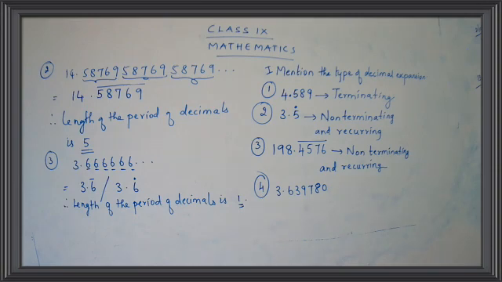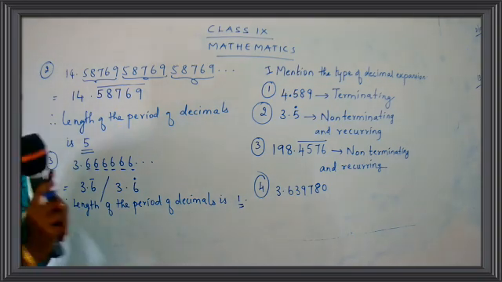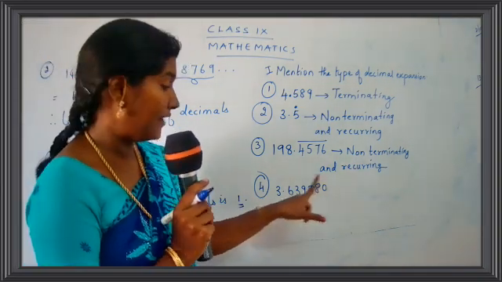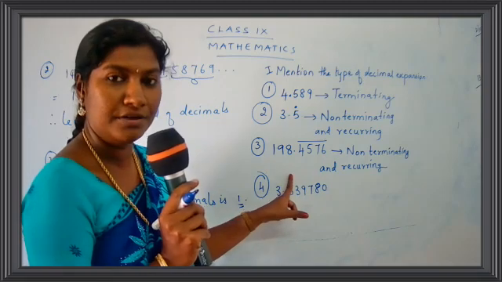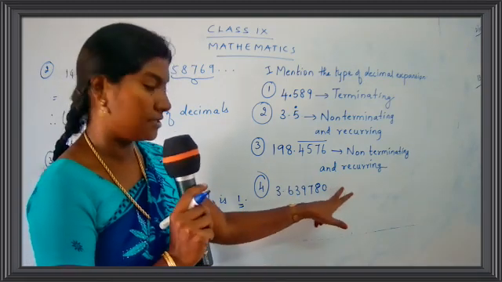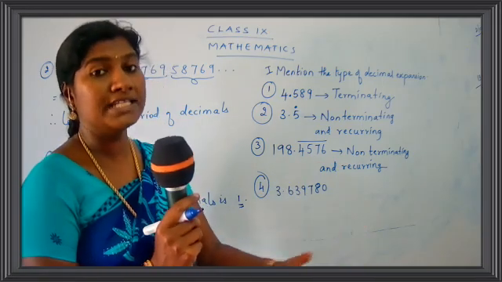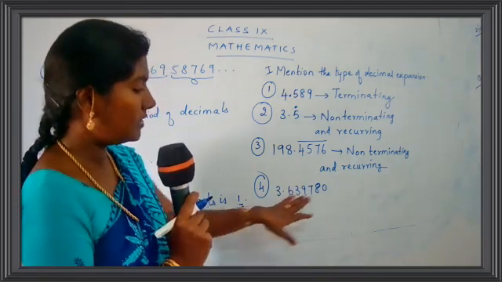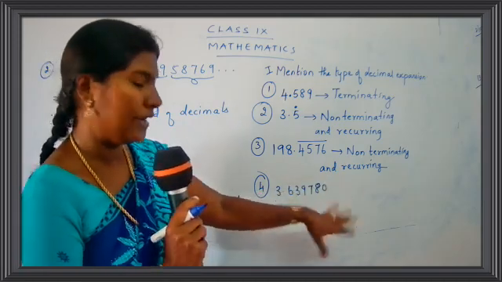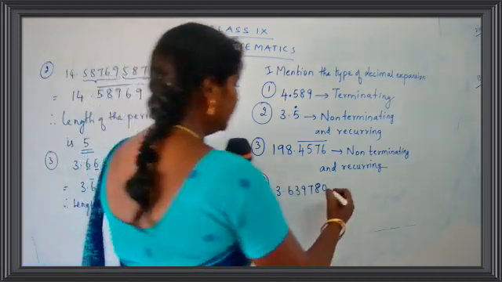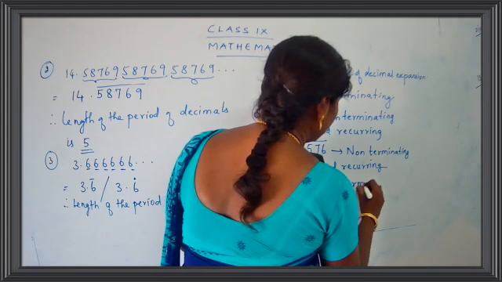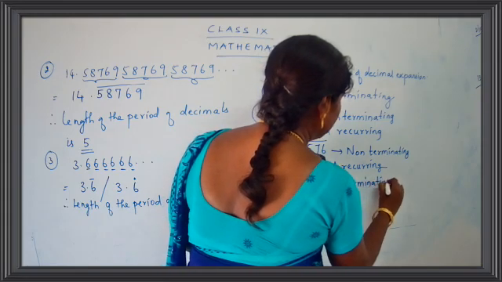Okay. Have you taken down the question, children? So what type of expansion is this? This is a terminating expansion. Yes, good. Why? The number stops over here and we don't have any bar over here. So no bar, no dots. Dot, dot, dot means it's continued, so we could say it will be recurring, but here nothing is there. No bar and no other details are given. So you can say this is a terminating expansion. So put here terminating.